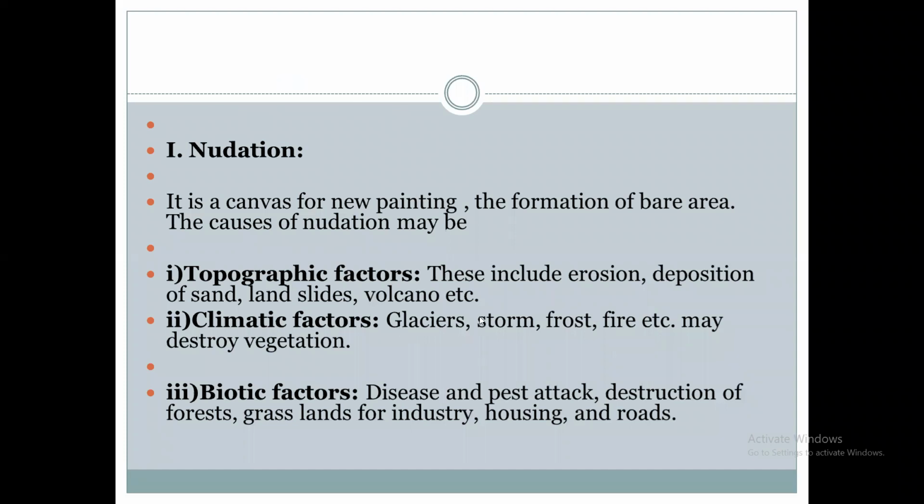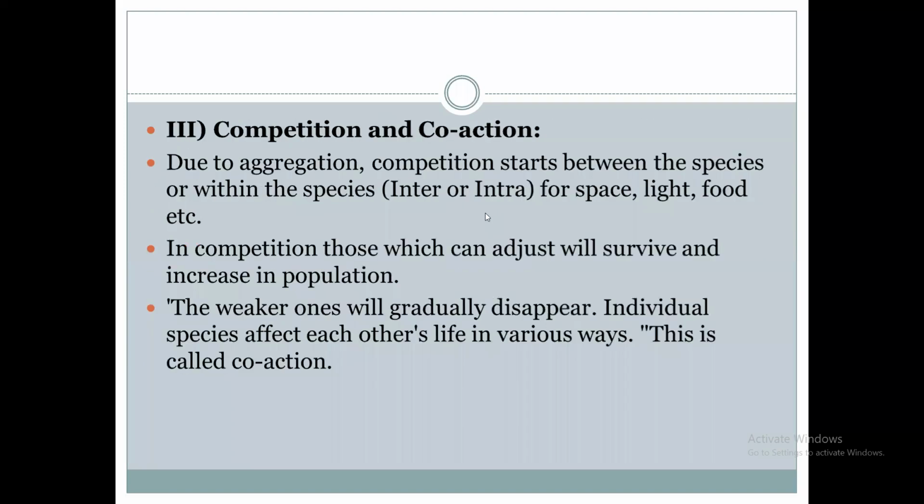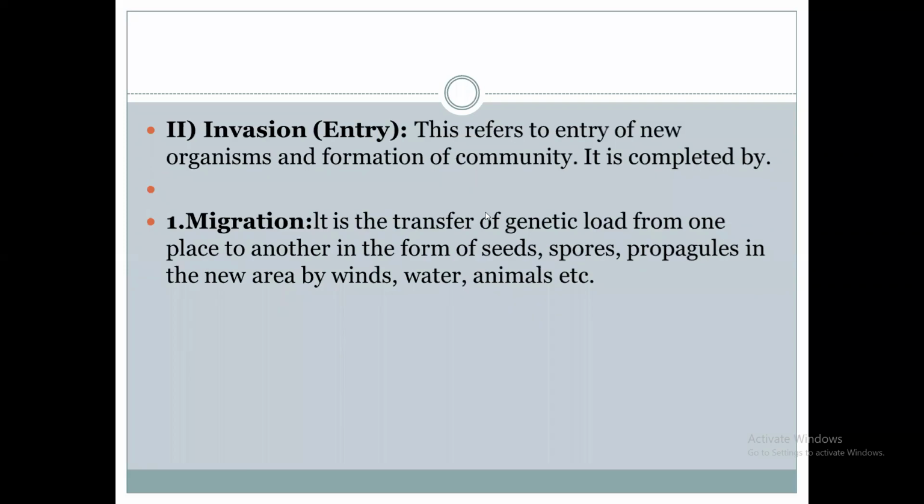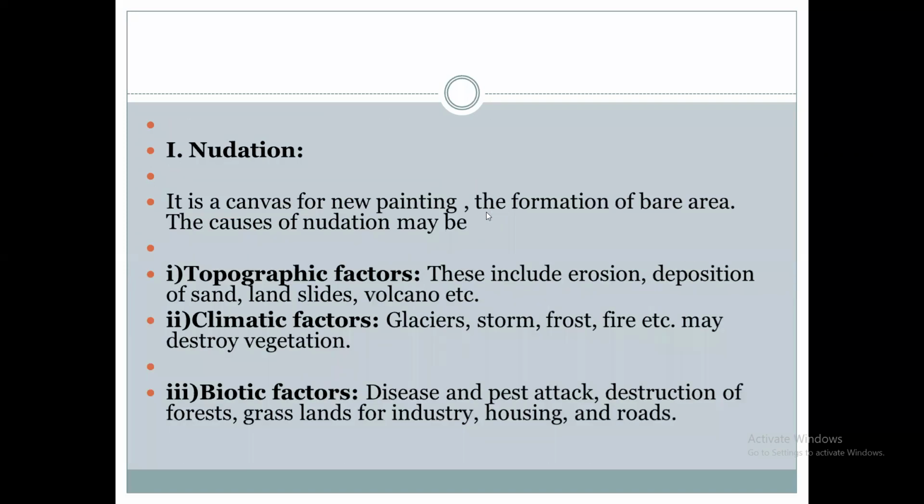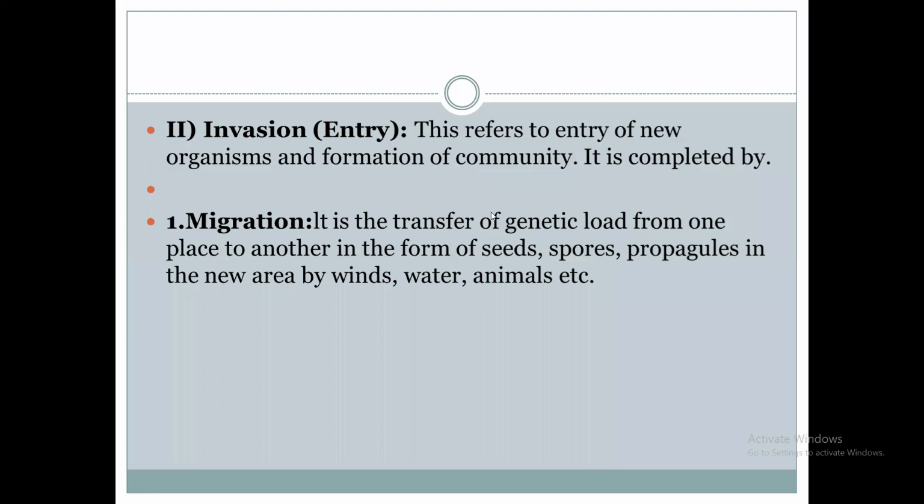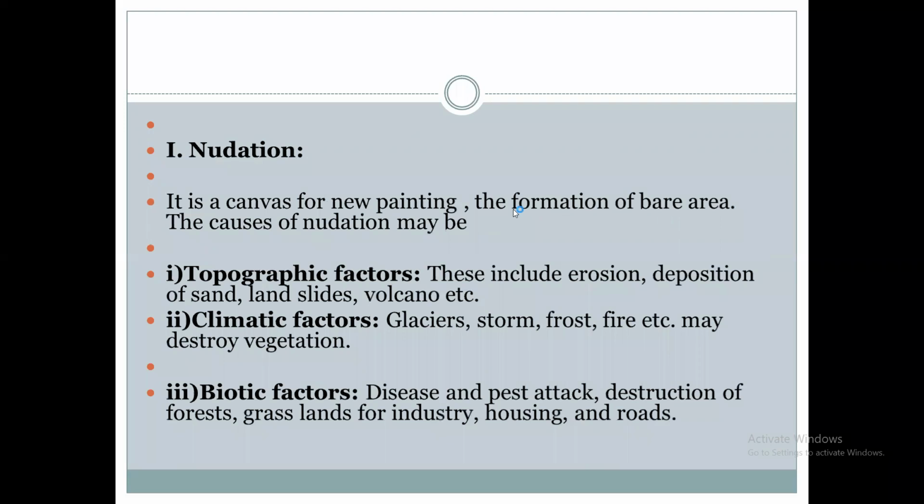Then, in ecological succession, there are steps. The first step we have seen is nudation, then invasion. The second step is invasion. In the first step, what happens? A new area is formed. In that new area, a new community is formed. That is nudation, the formation of an open area or bare area. On that open area, a new community is formed.